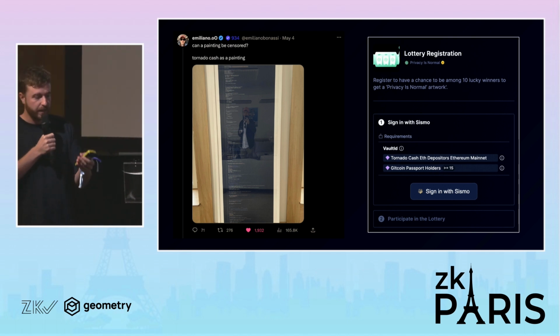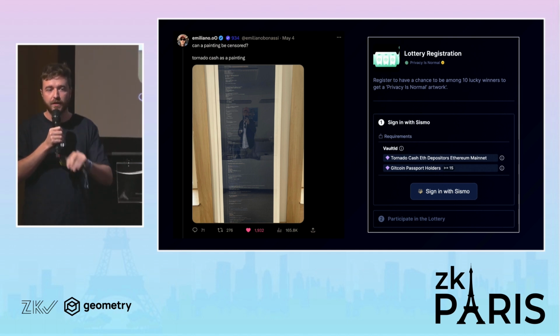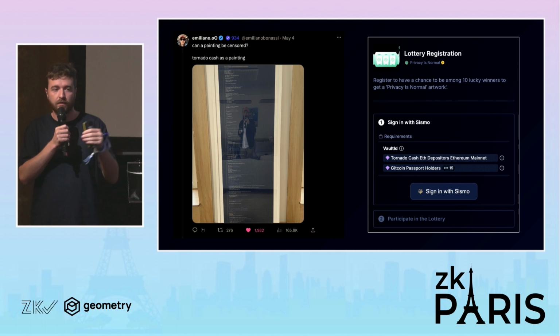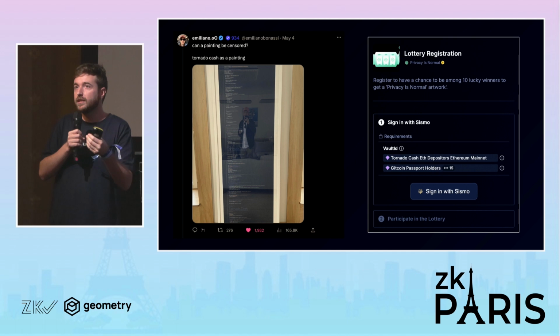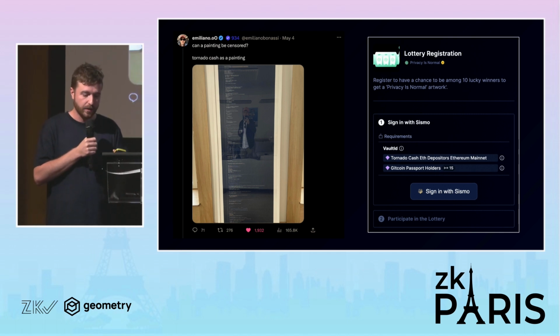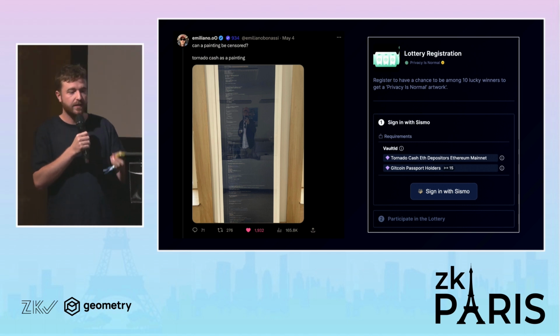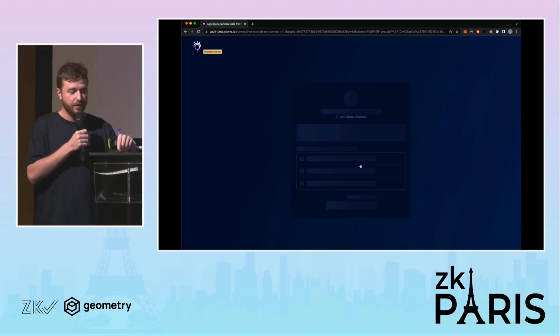Here, for instance, I have my Gitcoin passport, which is a bit doxxing on my public ENS because I linked my Twitter account, which is doxxed, and my GitHub account. Gitcoin Passport analyzes everything I have done on Gitcoin, GitHub and Twitter, and gives a score of Sybil resistance. But my Tornado Cash address is a very private one, so I don't want to link them at all. I will use Sign in with Sismo. Here Sismo Connect is an SSO flow to prove this fact and enter the lottery. So here we are in the lottery.